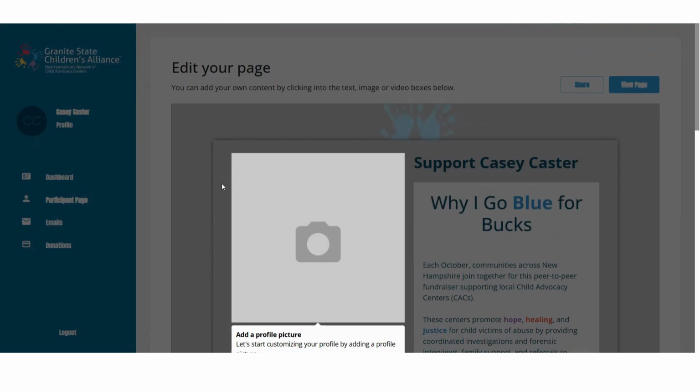You will get a confirmation email once you've processed your registration. There will be an email that goes to the email address that you are registered under, and it will confirm your registration. If you've made a donation towards your page, it will confirm that. And it will also have your username so that you can log in and make these changes later.